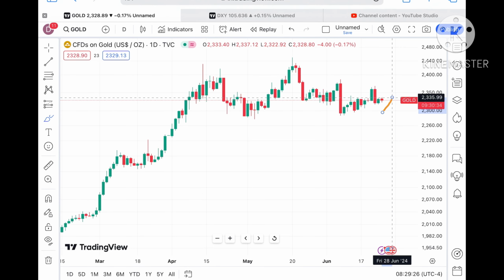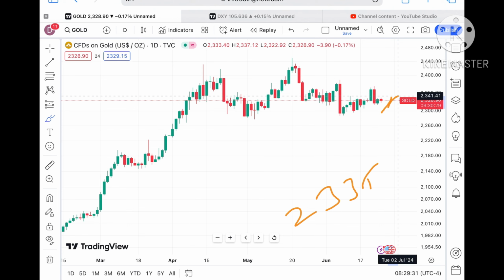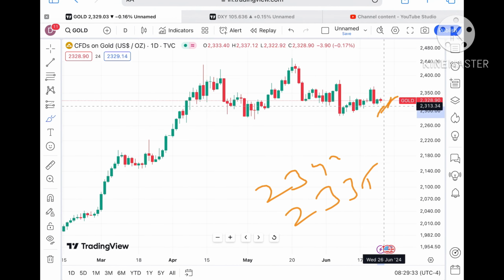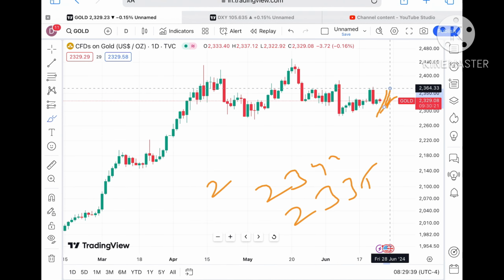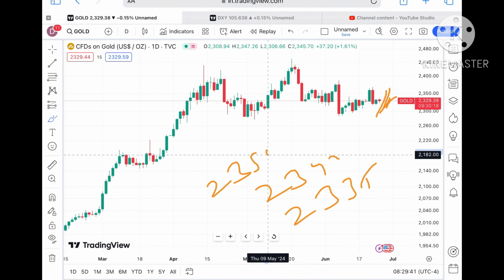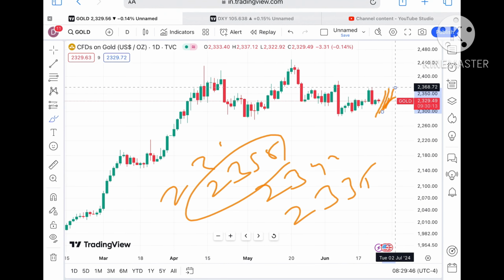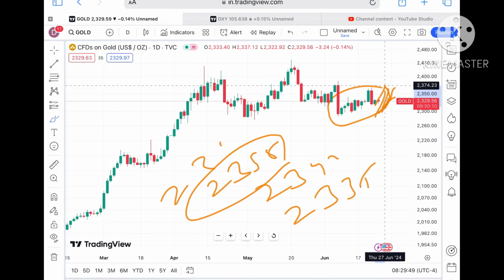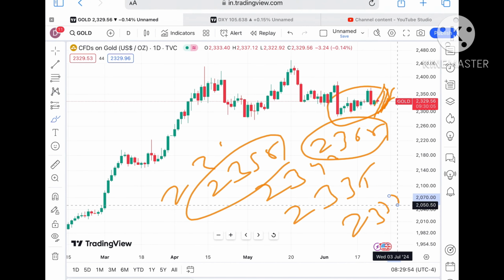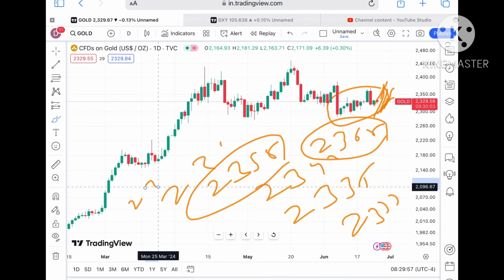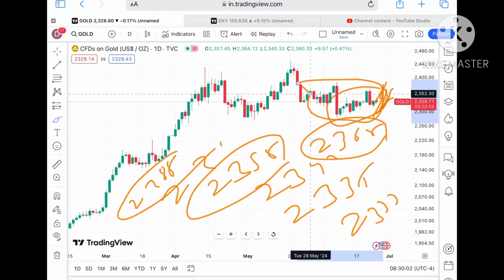Now looking at the gold price again. Suppose the price sustains this level, the probability is high it will touch a level of $2335, and from there a further upside movement towards a level of 2342. Once the price goes above that zone, chances are it will go towards 2358, and if that sustains, a further upside to $2364, and from there towards 2368. There will be a zone breakout, so after 2368 we can see a level of $2377, and from there a level of $2388. This is the zone where the price will go up and we can see further upside movement.